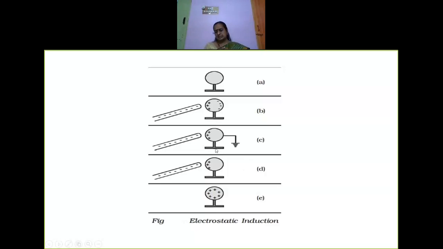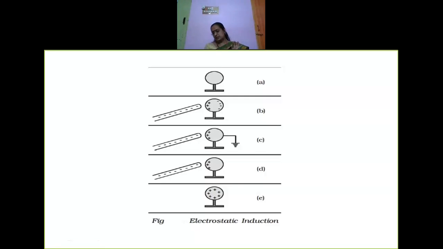Now, what is the fourth diagram? In the fourth diagram, I have removed the grounding. Okay. Now what happens? The positive charges will remain in the same position. There is no change. When I remove this grounding, the positive charges will remain alone, in their respective positions. And finally, when I remove the charged rod, what happens?